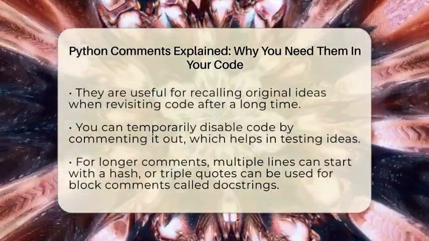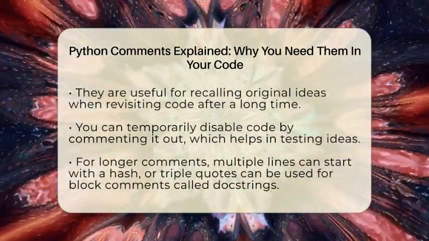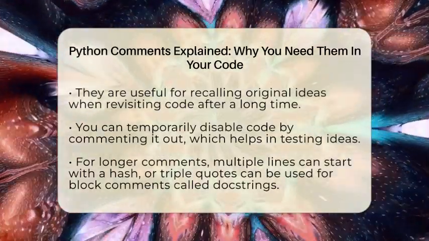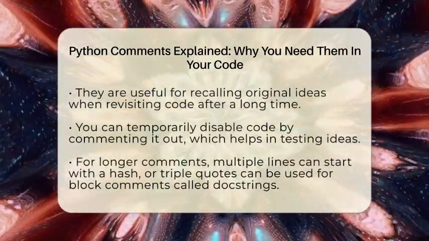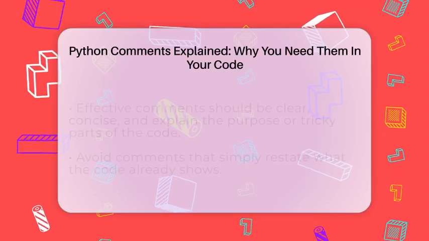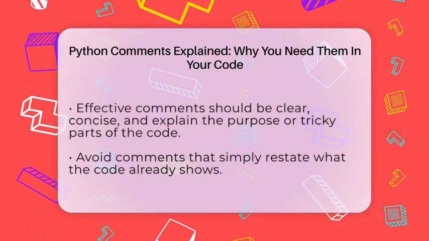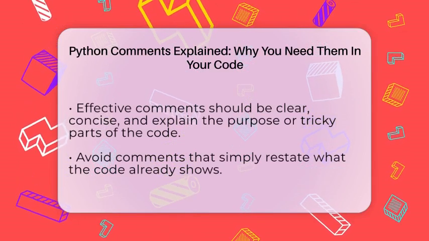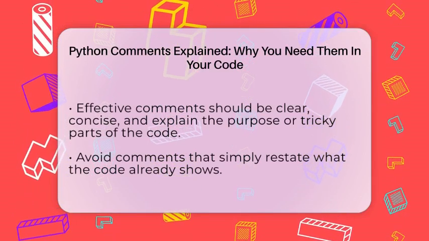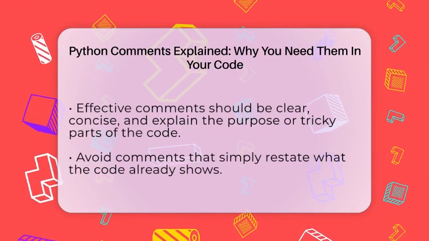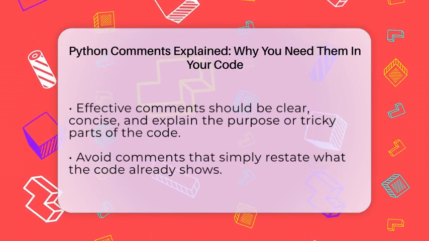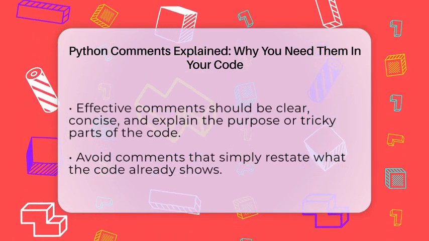Python has a simple way to write comments. Just put a hash symbol at the start of the line. Everything after that on the same line is ignored by the computer. For longer comments, you can write multiple lines starting with a hash. Or you can use triple quotes to create a block of text that Python ignores. These are called docstrings and are used to document functions and classes.